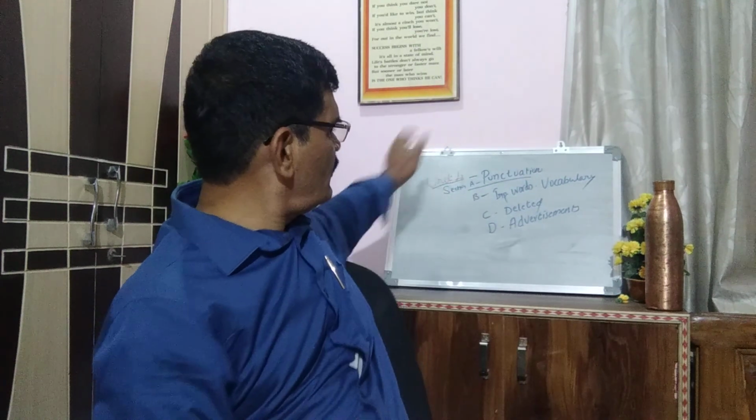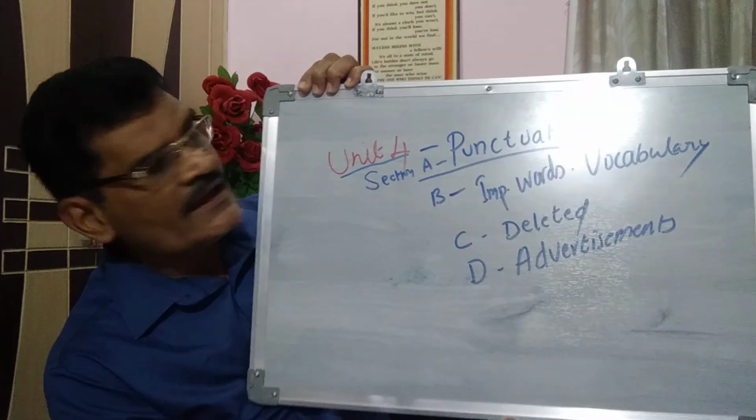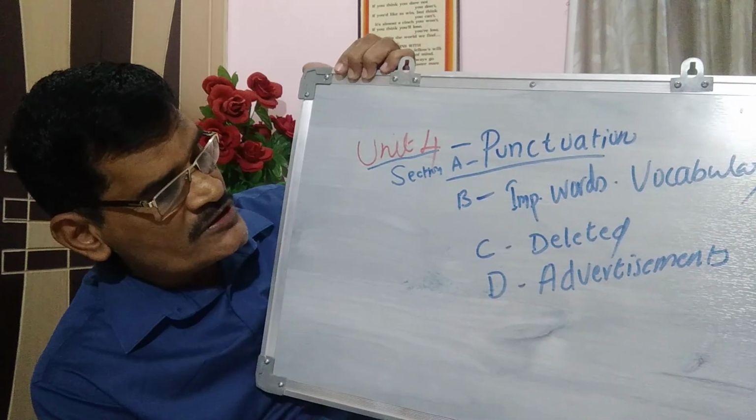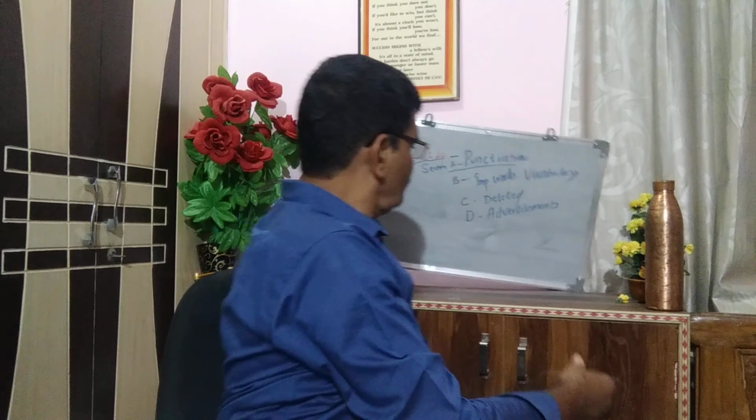This is what we are going to discuss today under Unit 4. First one, Section A, punctuation. Section B, important words. Section C is deleted from the portion. Section D, advertisements. So, first, punctuation. Where do we have to use the full stop? Please remember, it is very important for you to write English in a perfect manner, not only for the purpose of the exam. In the exam, about 4 marks are allotted. They will give the text without any punctuation marks, and you have to put the punctuation marks wherever applicable.